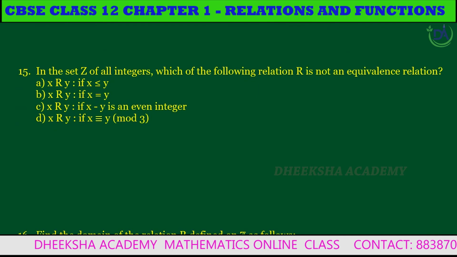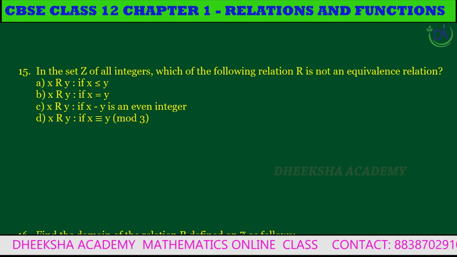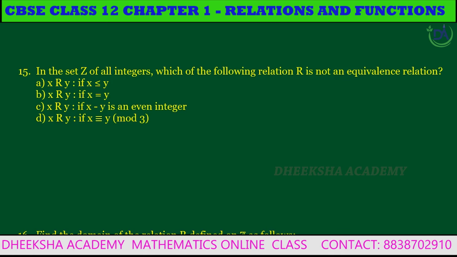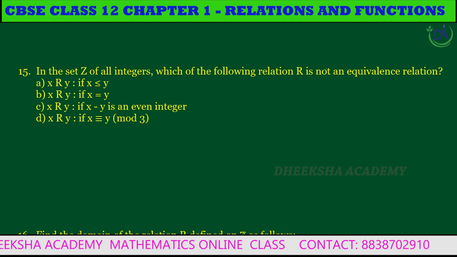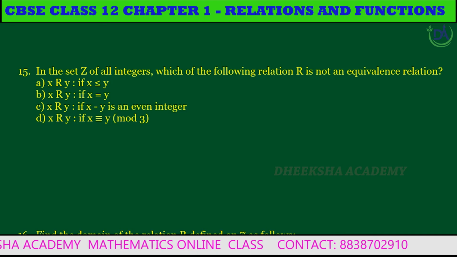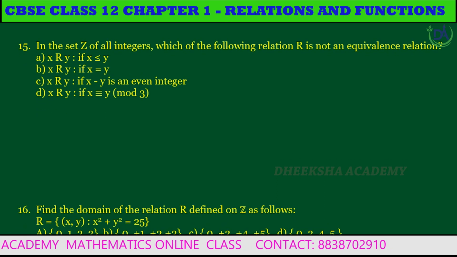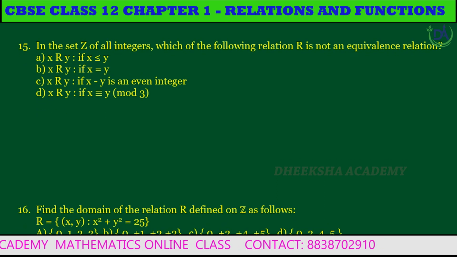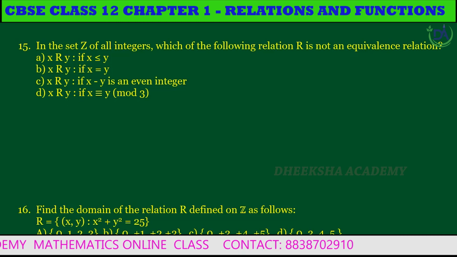Question number 15. In the set Z of all integers, which of the following relations R is not an equivalence relation? First, x related to y if x is less than or equal to y.